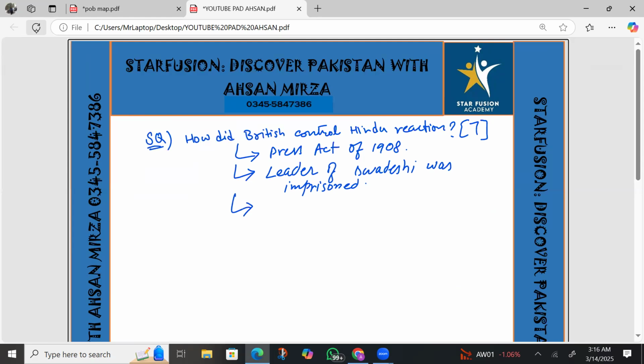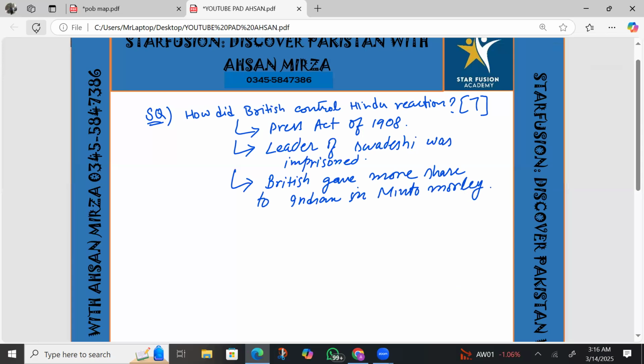Another thing is, the British gave more share to Indians in the Minto Morley reforms. So that is about the control of the Swadeshi movement. The Press Act, and the reaction of Hindus was controlled by the British. They took coercive measures too.